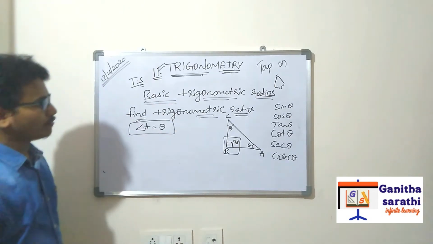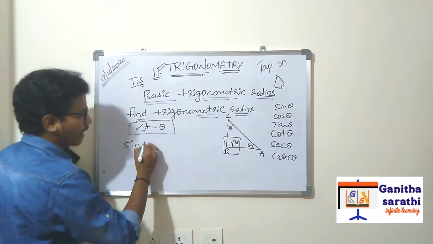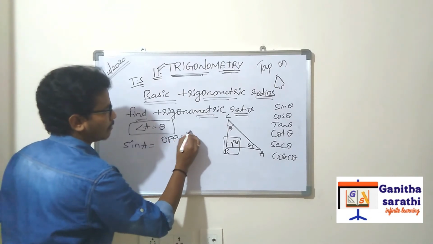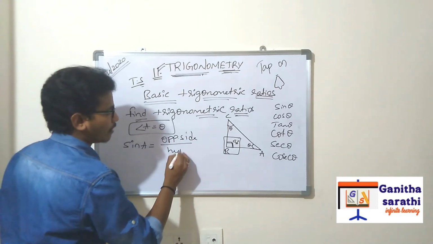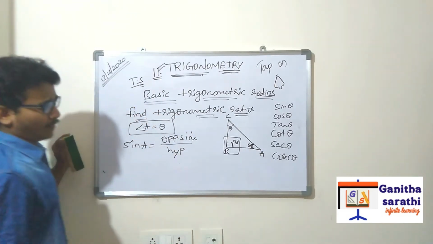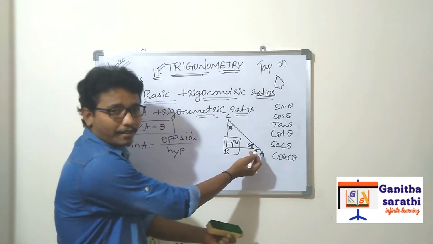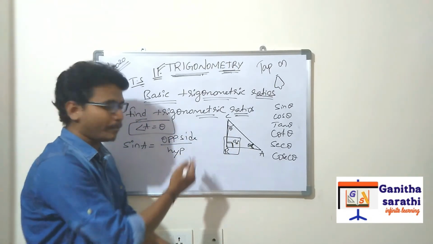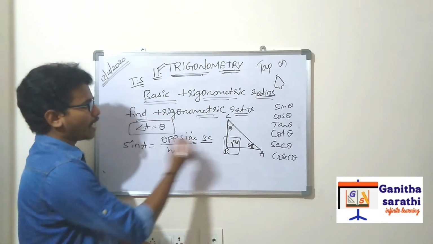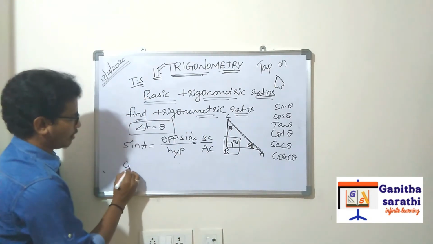So, sin theta means sin A. Sin A is equal to opposite side by hypotenuse. Previously we have discussed what the opposite side and the adjacent side are. What is the opposite side here? BC, right? So sin A is equal to BC by the hypotenuse. The hypotenuse will not change.